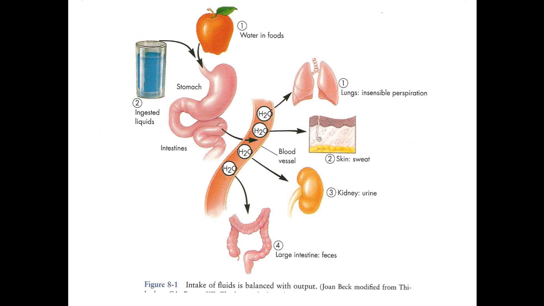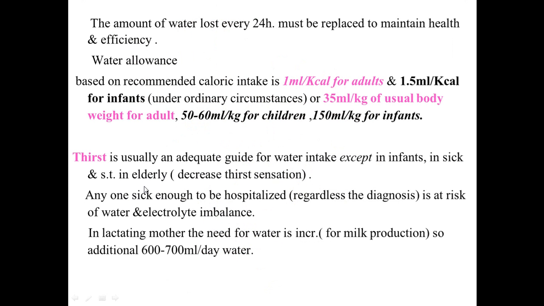Here are the sites where we take fluid and ingest it, maybe by directly drinking water or maybe water contained in food, and here it will be excreted through the lung, the skin, the kidney or through feces, and the input equals the output, as we said, in normal circumstances. The amount of water lost every 24 hours must be replaced to maintain normal health and efficiency. So we'll talk about water allowance.